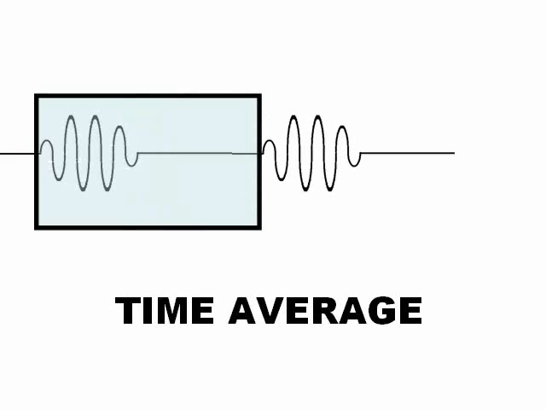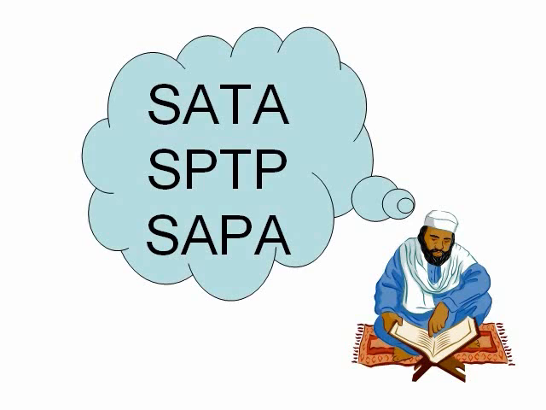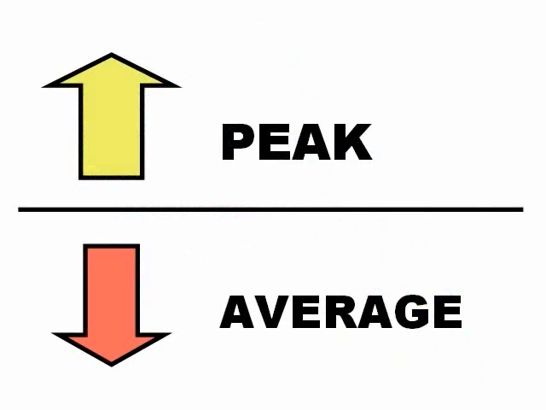This is time average, which is lower. This is pulse average, with less time; it doesn't take the time the machine is off. And this is why there is more intensity in the pulse average than in the time average. This is why SATA is the lowest and SPTP is the highest. The more peak, the higher; the more average, the lower.